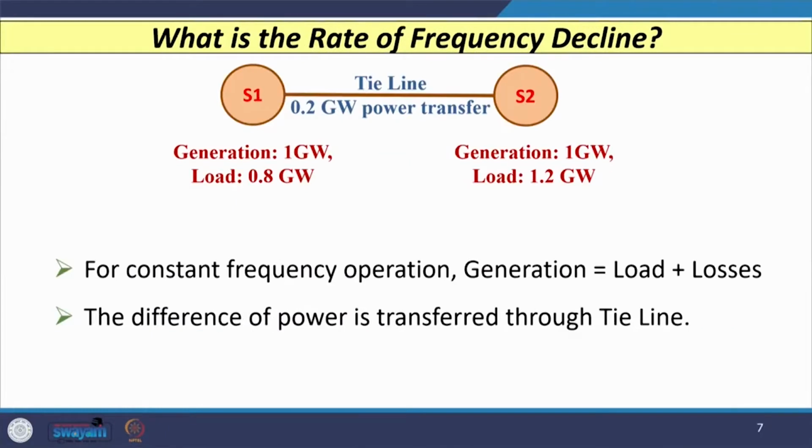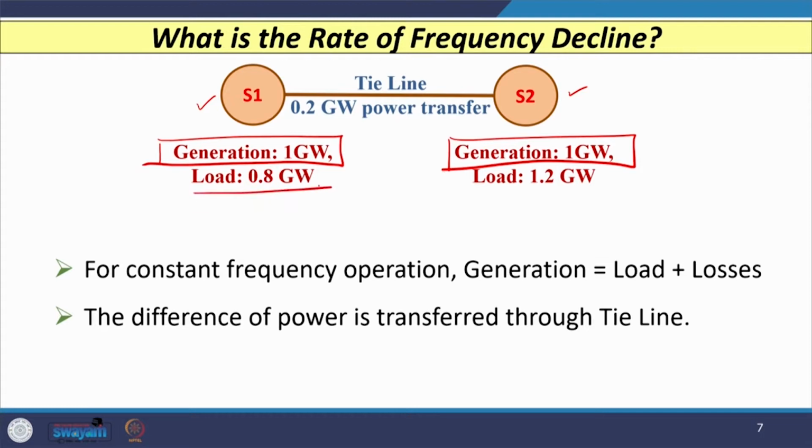Now, let us see what the rate of frequency decline is. To understand this, let us consider a system of two generators. On one side we have a group of generators, S1, and on the other side a group of generators denoted by S2. The generation capacity of S1 is 1 gigawatt, that is 1000 megawatt, and the capacity of the other group S2 is also 1 gigawatt.